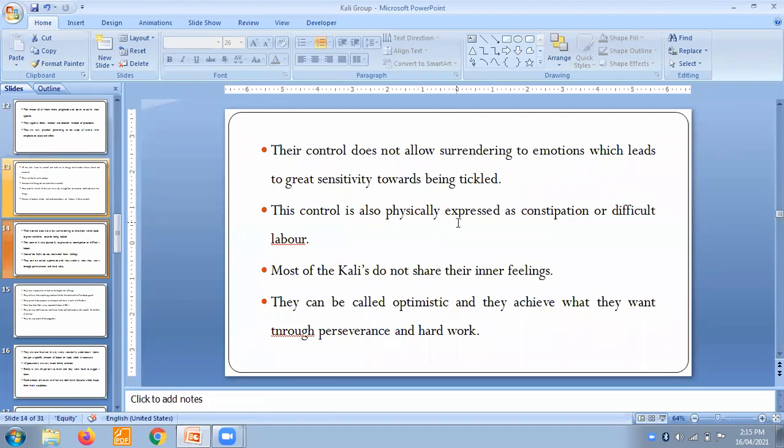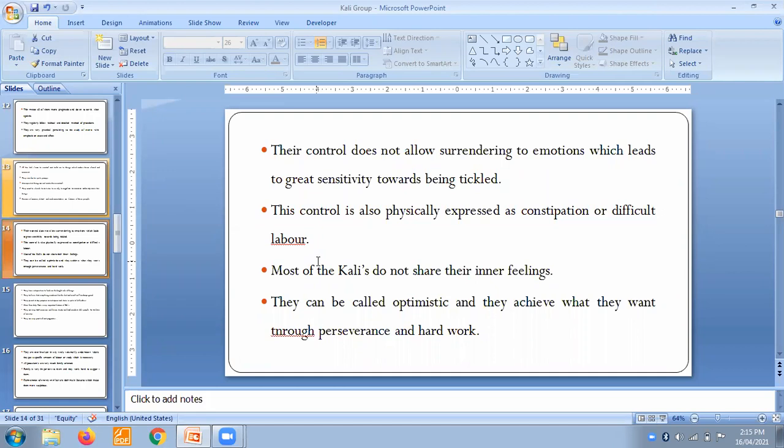This control is also physically expressed as constipation or difficult labor. So this is a remedy for you. The Kali group becomes a remedy for constipation or difficult labor. Why? Because of the control on everything. They have that control on everything. Emotion should be controlled. It should not get out of our mind or from our behavior. So trying to control everything leads to a control on peristaltic movement or in labor, so that it becomes difficult labor or constipation.